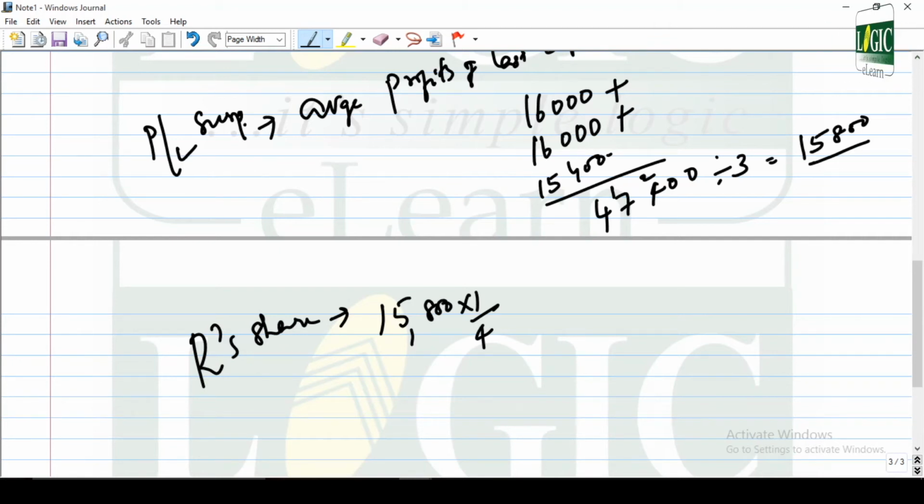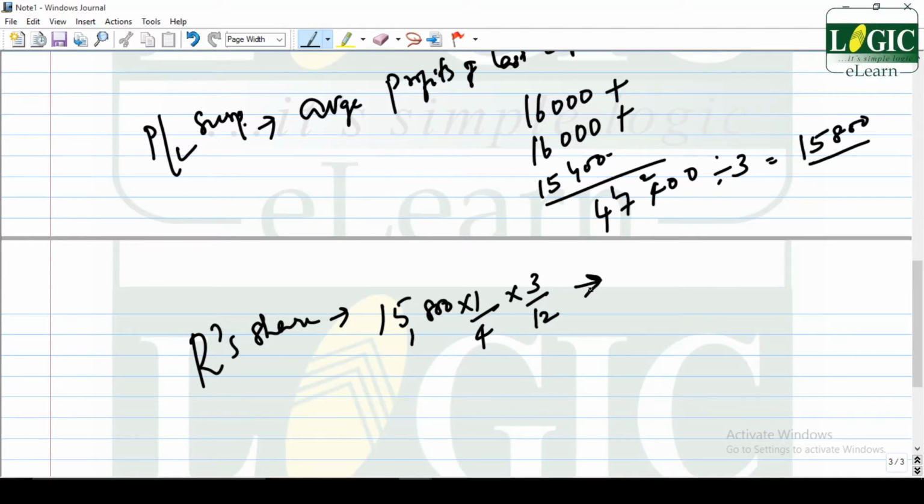So how many months did he live since the last balance sheet date? April full, May full, June full. Correct? 1st July he passed away. So this is to be reduced to 3 months. Items of expenses and incomes, you will have to reduce to the number of months he lived.